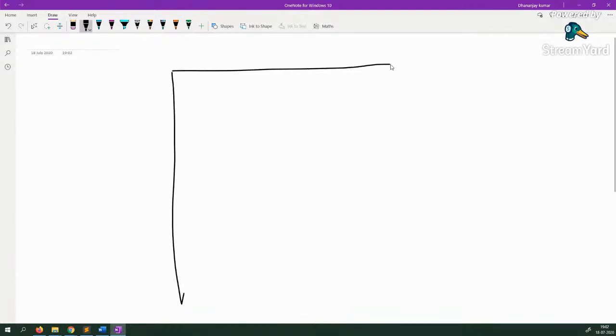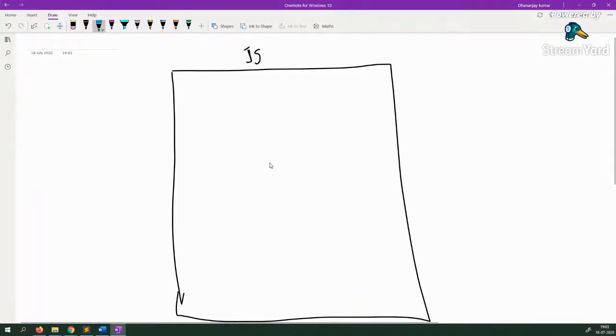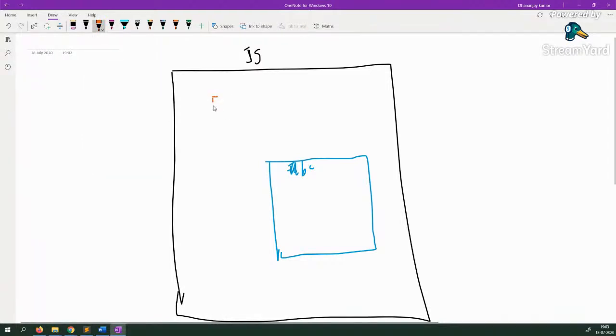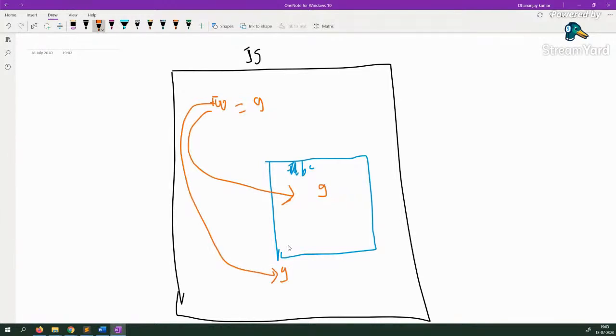So this is your global scope, means the whole .js file. That is your global scope, and inside that you have another scope for that function, which you have created. This is your abc function. Now what happened is that here you have created one variable called foo. So here you created that variable foo, and that foo is in the global scope, and the value is 9. You are accessing that variable here, so you are getting 9. Then you are accessing the same variable here, and you are getting 9. All right, so now you understand why you are getting 9.